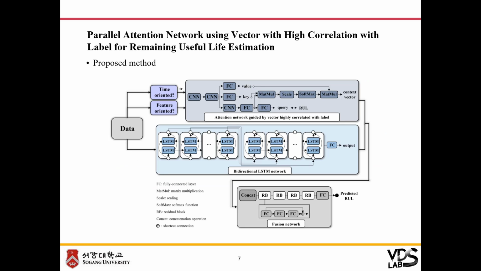The proposed network consists of 4 substructures: a time-oriented attention network, feature-oriented attention network, bidirectional LSTM network, and fusion network. A description of each subnetwork is on the following pages.